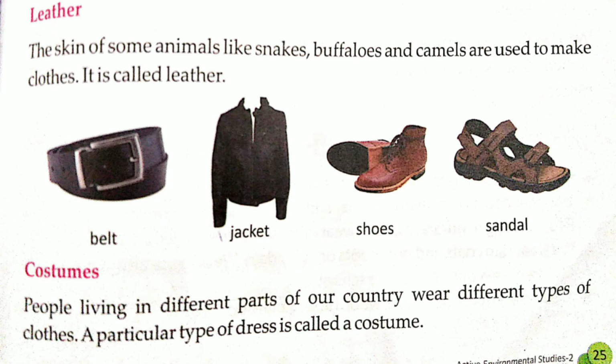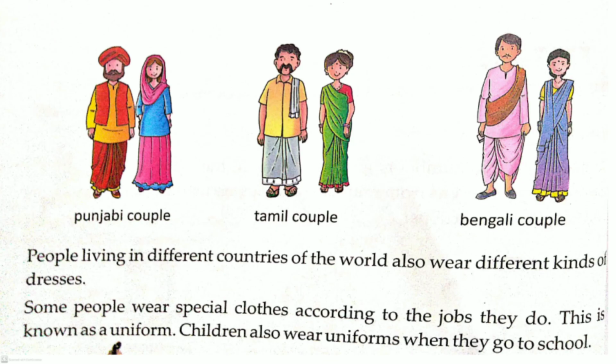Now next is the costume. People living in different parts of our country wear different types of clothes. A particular type of dress is called a costume. Here I would like to explain, in India there are different states and they have a particular dress for that state. For example, in the picture it is given for Punjabi couple, Tamil couple and Bengali couple. They belong to that particular state.